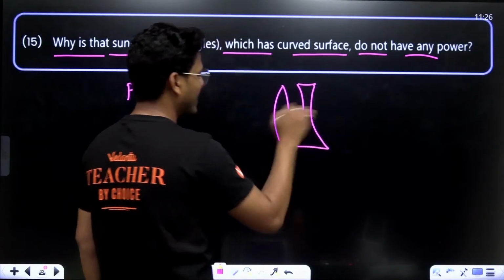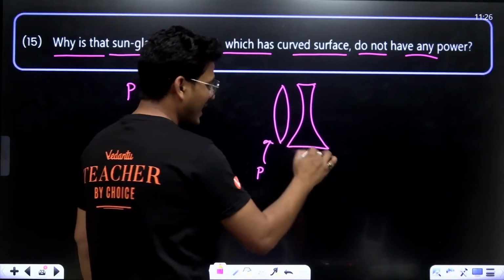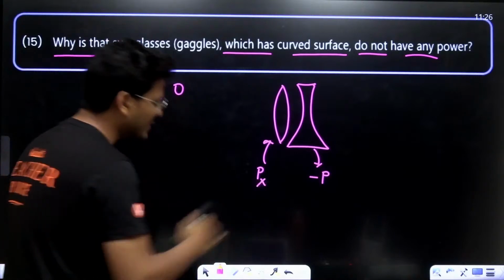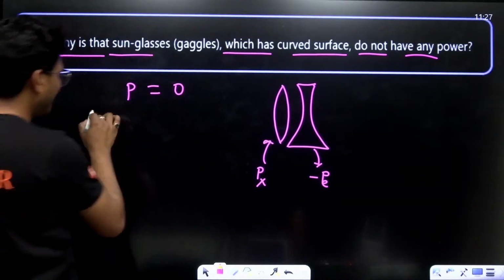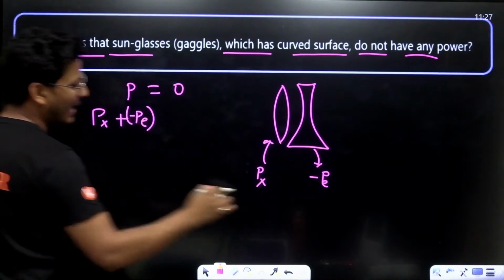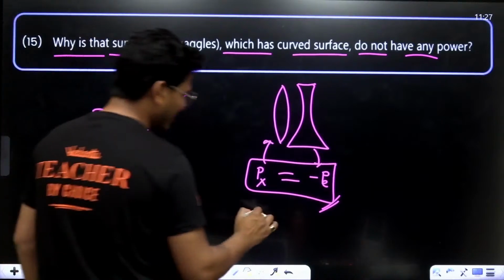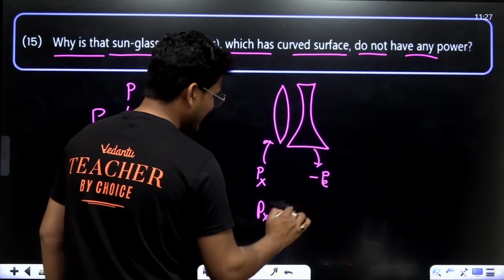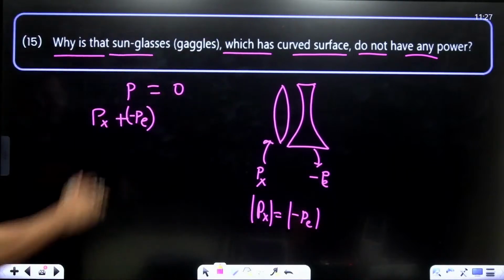If I am considering both having the same power, but the power of the convex is positive and the power of the concave is negative, so that Px plus Pe, which is negative of Pe, and Px is always equal to Pe in terms of their magnitude. The magnitude of Px is equal to the magnitude of Pe, then this is always 0.